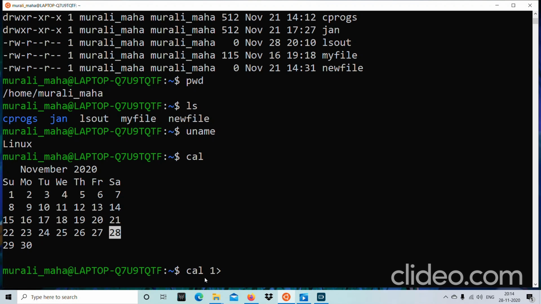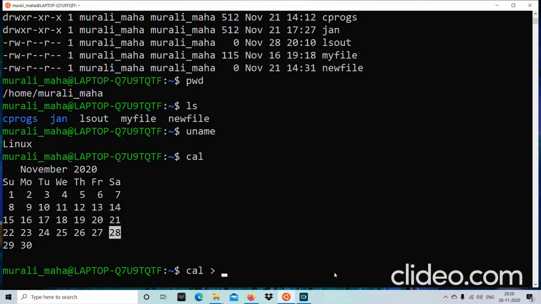So what is the meaning of that 1 greater than? 1 means the file descriptor of standard output. So standard output's redirection should happen to the monitor. So when it is standard output redirection, I can give 1 greater than. But if I am just giving greater than, Unix will understand that it is 1 greater than.